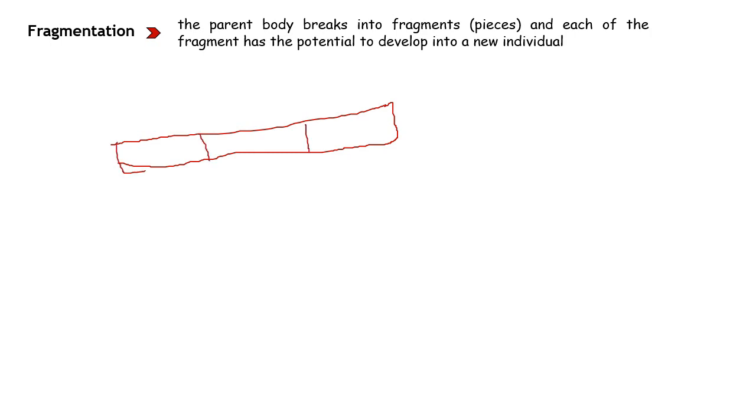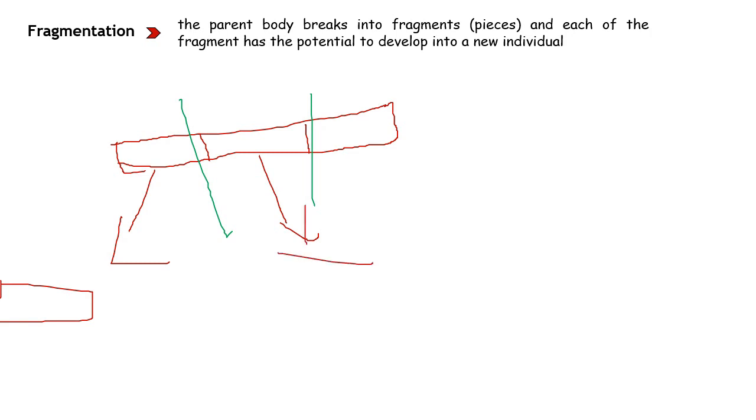I have not drawn it clearly, but this is how it actually looks. If you look at this structure, this is the entire body of that blue-green algae. If it is about to reproduce, what happens? It just breaks into fragments. This is a fragment.